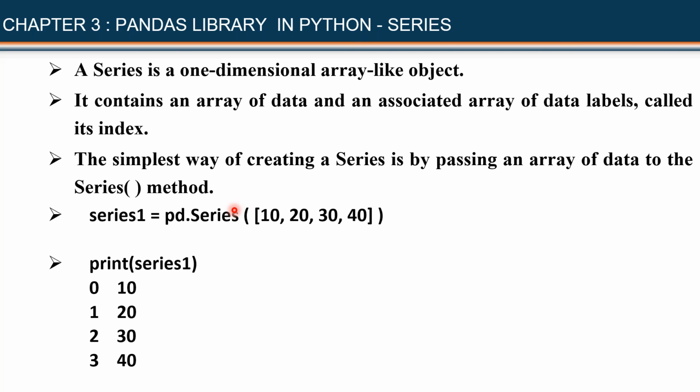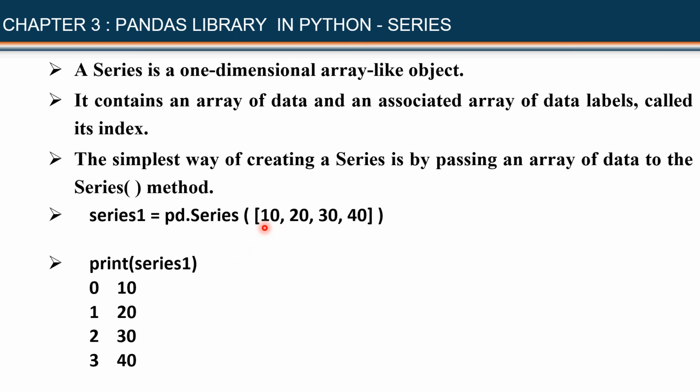Now this function will convert this list. I am passing this list as an argument. This function will convert this list into a special data type. What is the special data type? Series. Now what is the speciality of an array? All the values in an array should be of the same type.